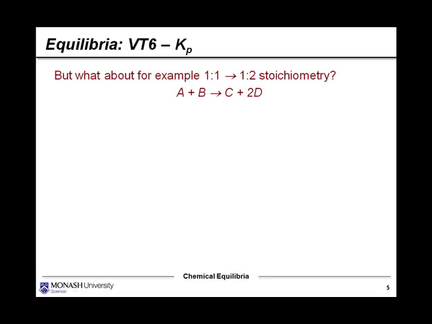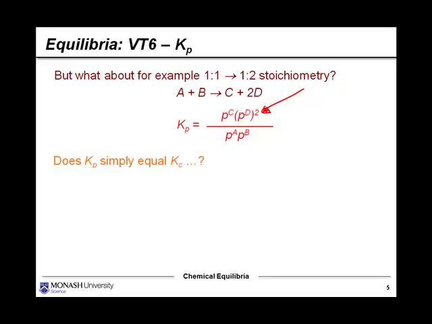What about for the example here, where we have A and B as your reactants, react together, and they give you C plus 2D. So the stoichiometry is different suddenly. So Kp would look like this, yeah? Where, don't forget, we actually have to introduce this exponential term here.